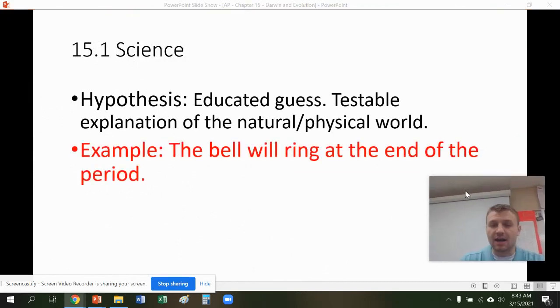A hypothesis. We talk about it being an educated guess, but one of the things we're going to talk about going further is this idea that it has to be testable. If it's not testable, it's not a hypothesis. I can't even think of a good example of something we can't test right now, but it has to be testable in order for it to be a good, scientific hypothesis. The bell will ring at the end of the period. We can test that. We have monitors. We can use our ears. We can record things. We can test this hypothesis. So this is a good, I should say, scientific hypothesis.